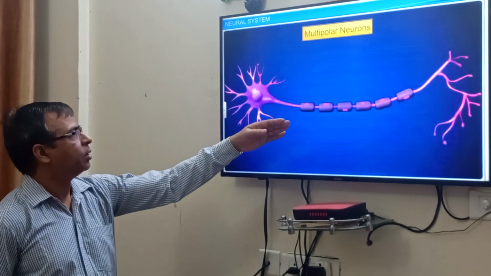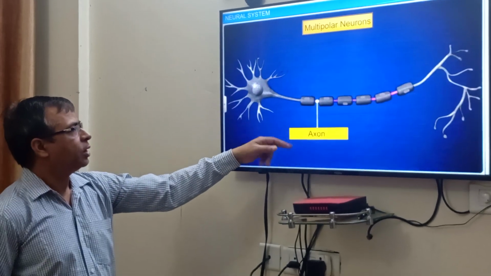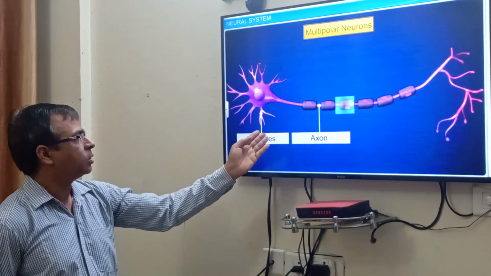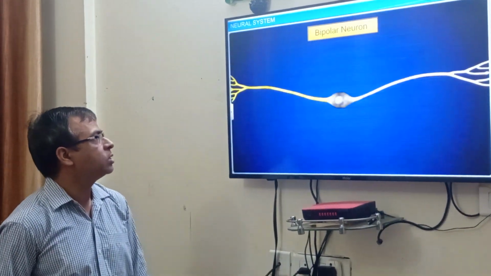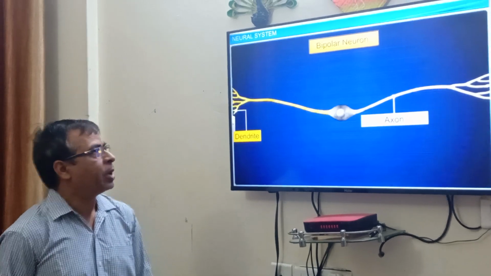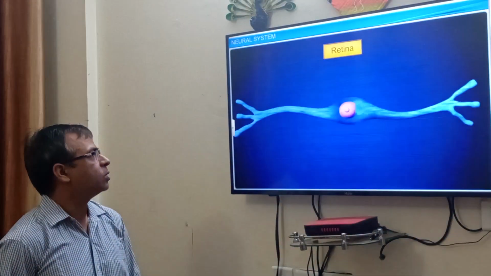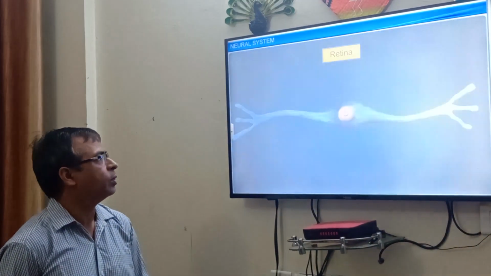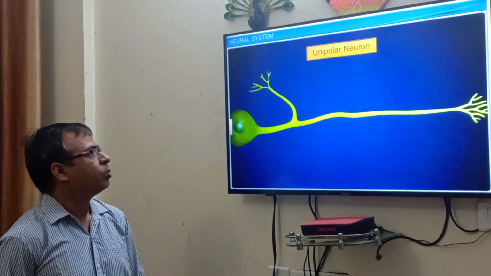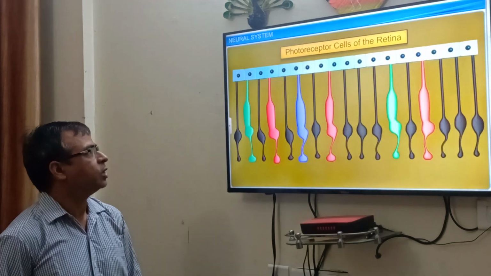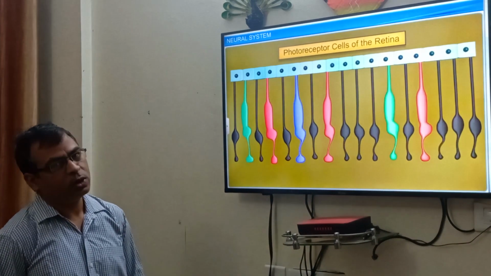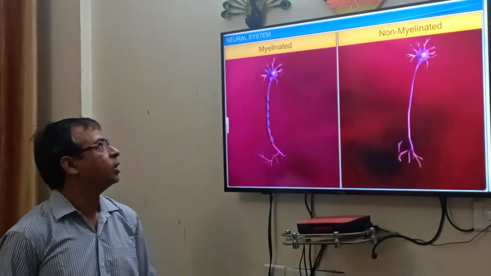This is the most common one, and here is the axon, and there are dendrites. It is found in the cerebral cortex. And this is the bipolar neuron. There is one dendrite and one axon. This is the unipolar, found in the embryonic stage, and bipolar neurons are found in the retina of the eye also.